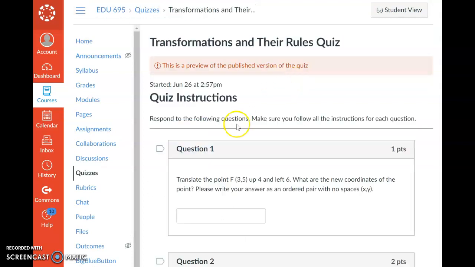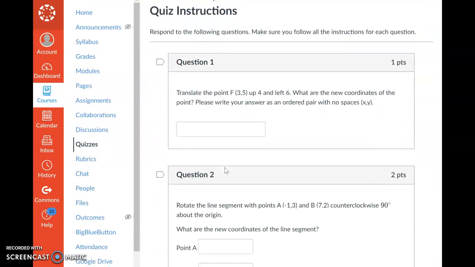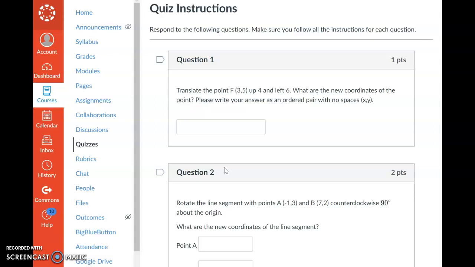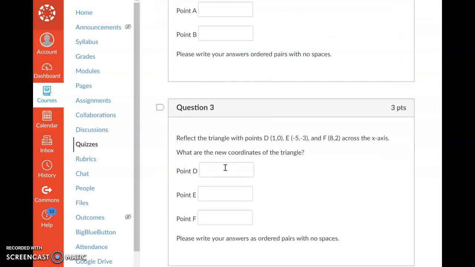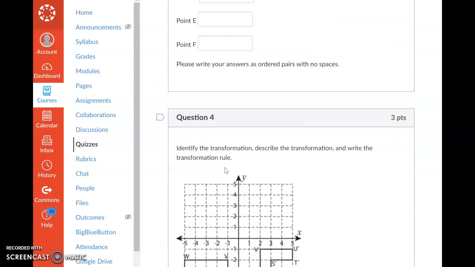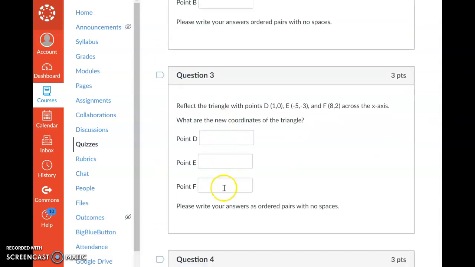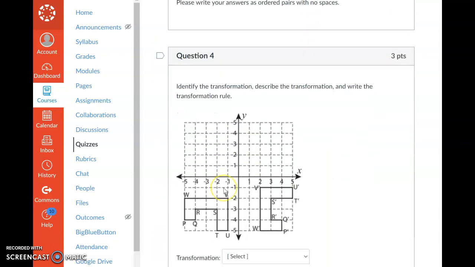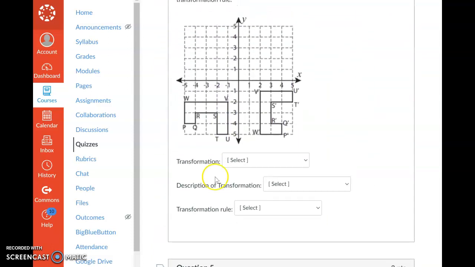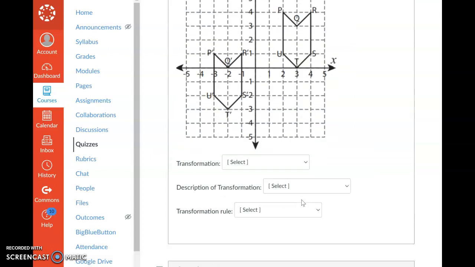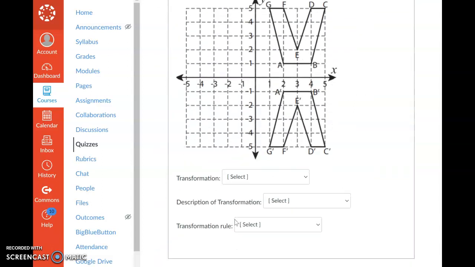On this quiz, there are different questions that are testing the students on the different standards in this lesson to gauge their mastery. There are 6 questions total. As you can see, the first 3, students have to put in points after transforming them. And then the last 3, students have to identify the transformation, the description of the transformation, and the transformation rule. They can click on these drop-down menus to select their answers. And that is the last 3 questions on here.